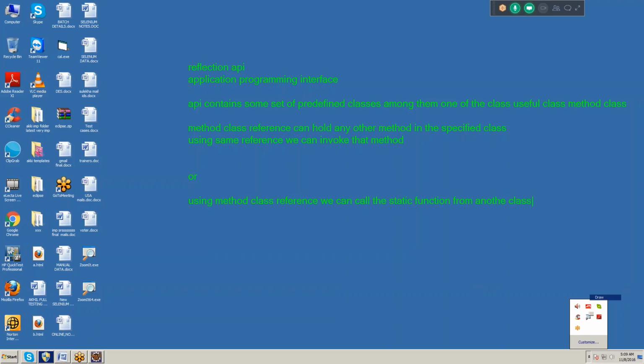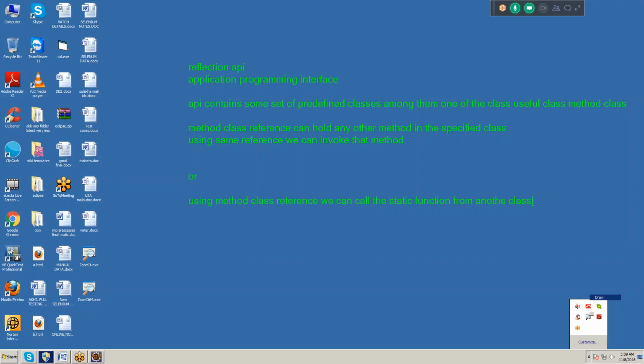Sir, so what is the difference between this and inheritance? Inheritance is different. Inheritance is for non-static methods, and this is static. Oh, okay, fine. We have not yet discussed calling any static function from another class, so this is the first concept.